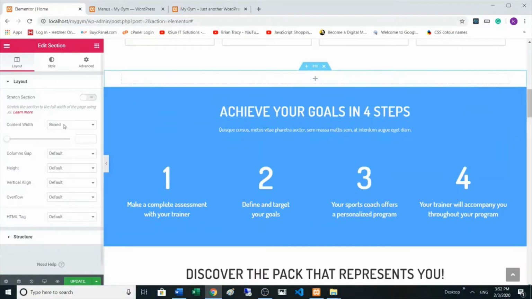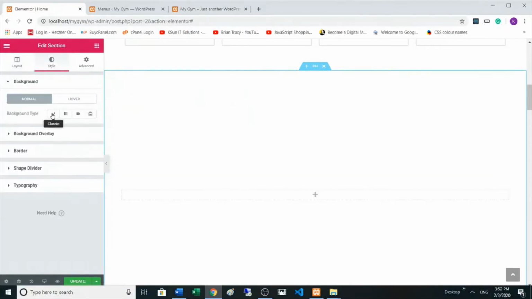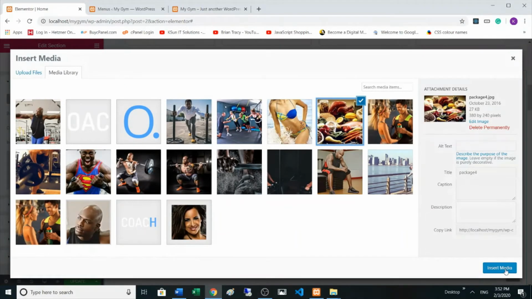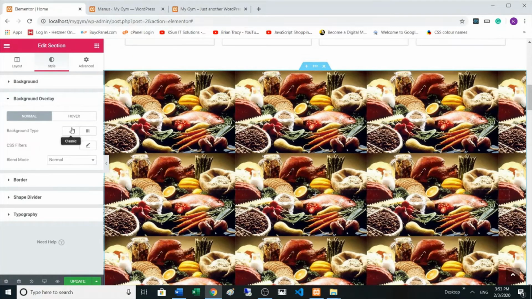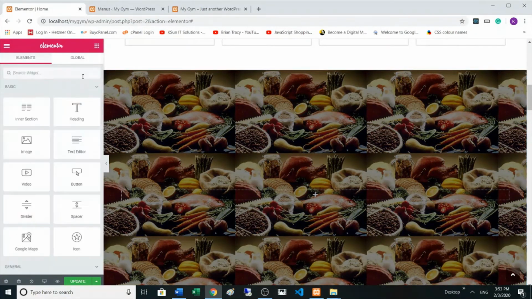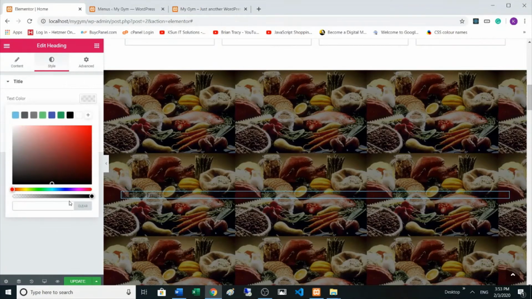One column section, fit to screen, go to the style, add a background photo. Let's pick this one, and background overlay, make it a little bit darker. Okay, and then I will add a heading here, eat more fruits, and then make it white,